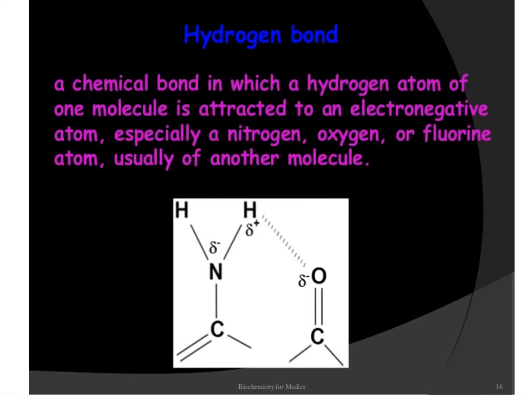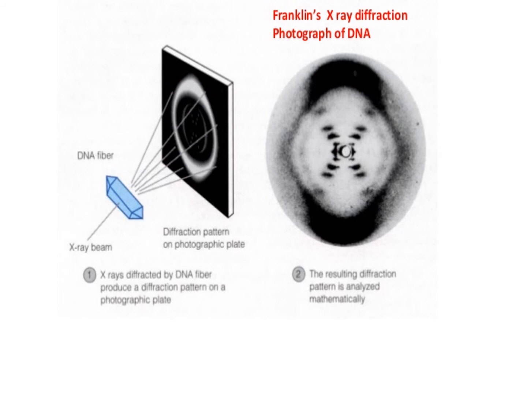What is a hydrogen bond? It is a simple chemical bond in which a hydrogen atom of one molecule is attracted to an electronegative atom, for example nitrogen, oxygen or fluorine. This type of interaction is called a hydrogen bond. Let us see the X-ray diffraction photograph of DNA taken by Franklin. The image gave Watson and Crick a clue about the width of the DNA helix and the spacing of nitrogen bases.